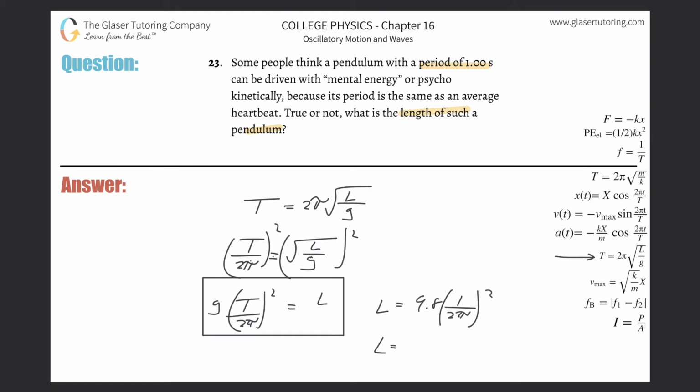So let's do 9.8 times parenthesis 1 divided by parenthesis 2 pi, close both parentheses and square it, and we get a length here of about 0.248 meters. All right, so that takes care of that.